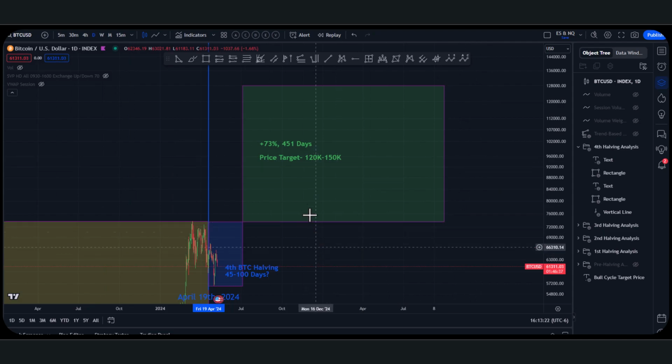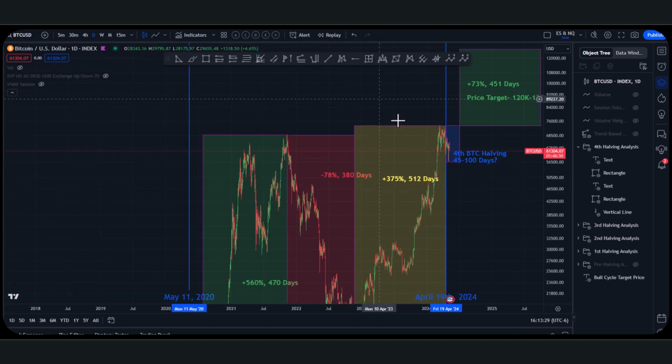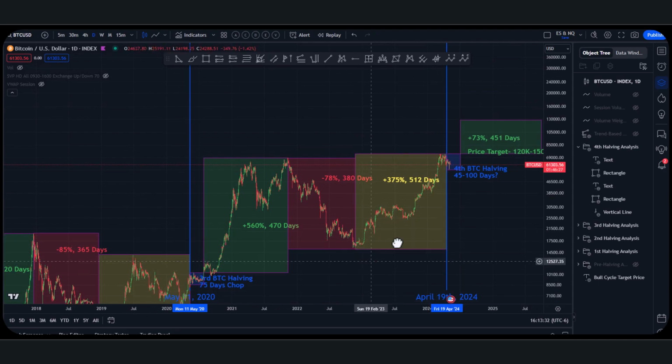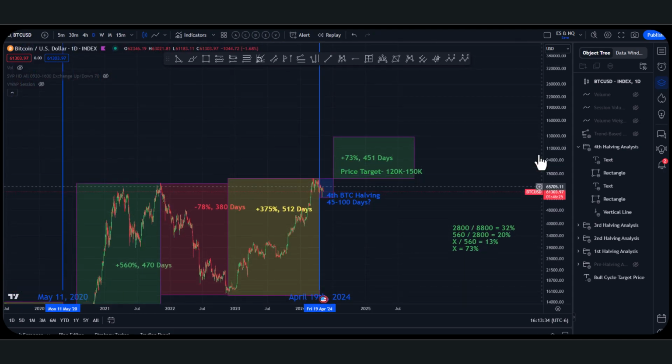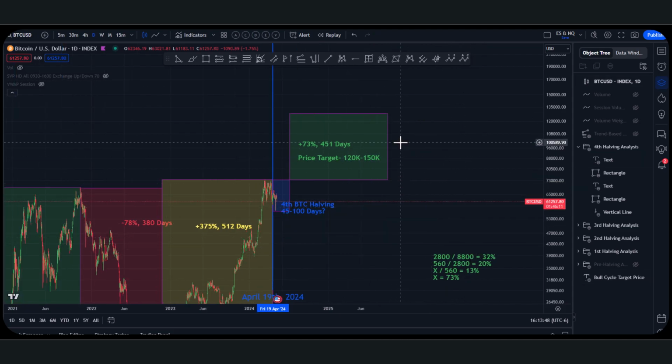People make guesstimations based on previous patterns, previous numbers, statistics. In my opinion, this is the best analysis I've seen as to the price target of Bitcoin. I think if Bitcoin gets to 125 to 130K, we see a crazy altcoin season. I think we still see that 30 to 50 billion dollar Pepe, and the 100x on Dodo and some of these altcoins. We still see that in a 75% increase to the upside. But a lot still has to happen.